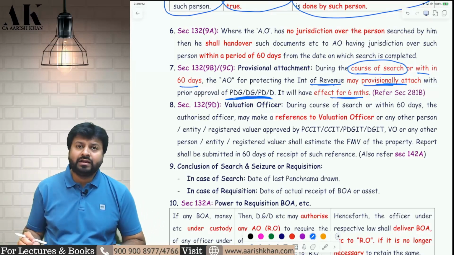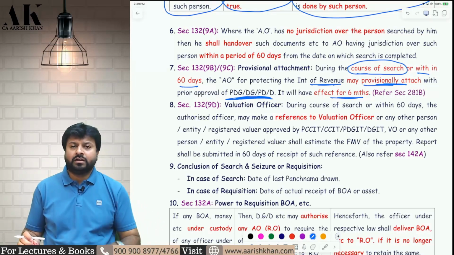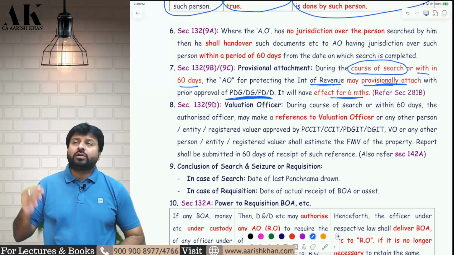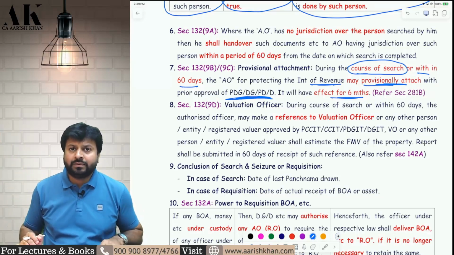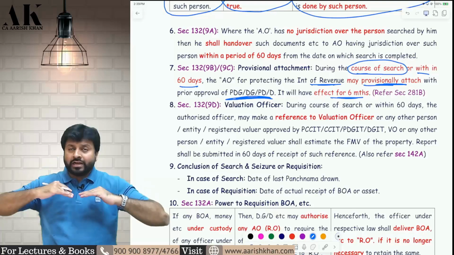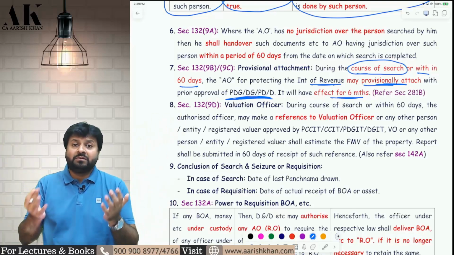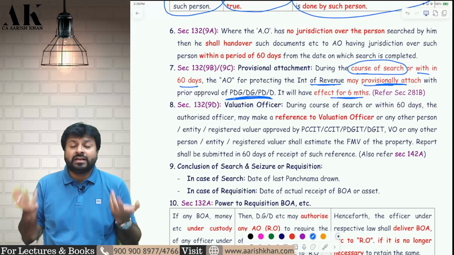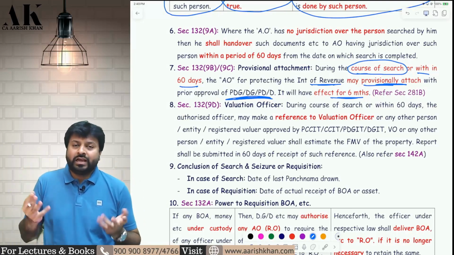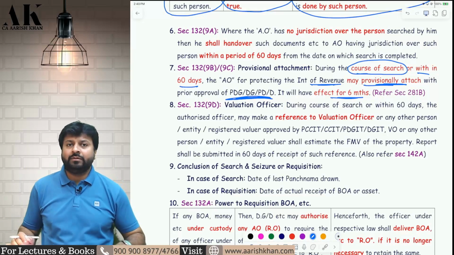Can the department refer the matter? Can the AO refer the matter to a valuation officer? Yes, because so much wealth has been accumulated by the department. So much bullion, jewelry, painting, a lot of things have been accumulated by the department. Now the department wants to know the valuation of this particular asset. What is the worth of this asset? They are not experts in valuation, so they have to take the help of a valuation officer.